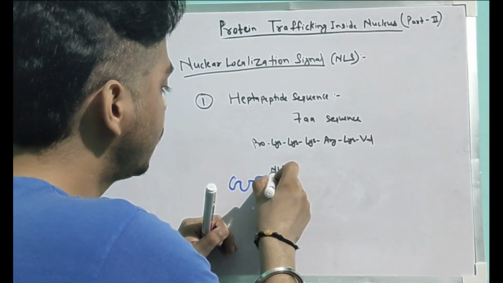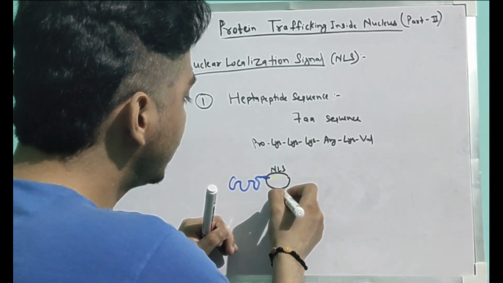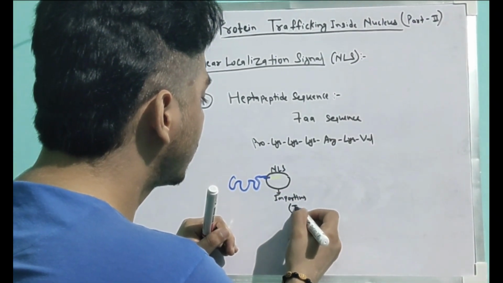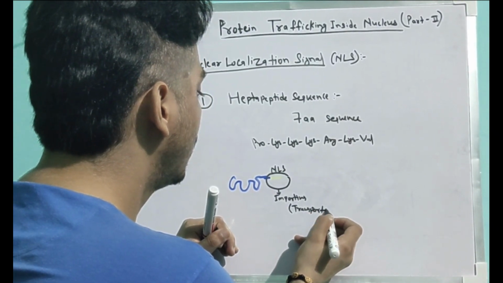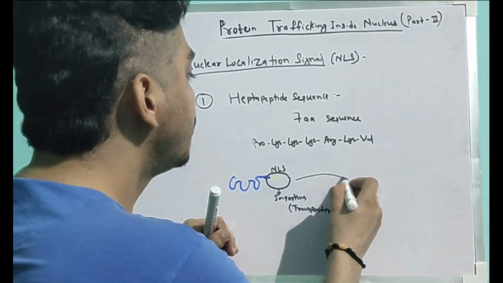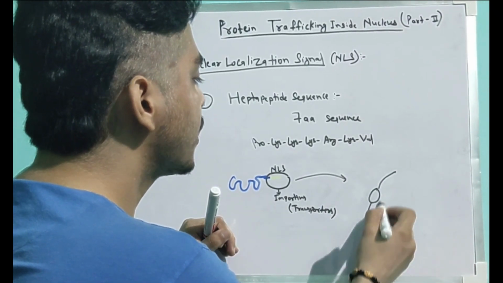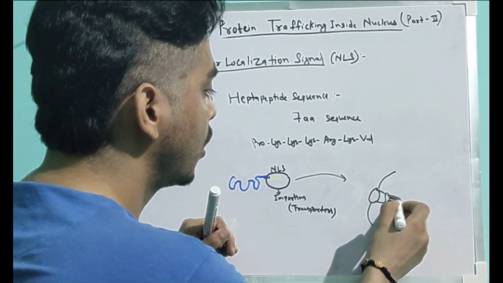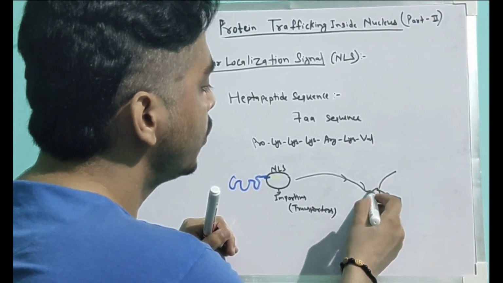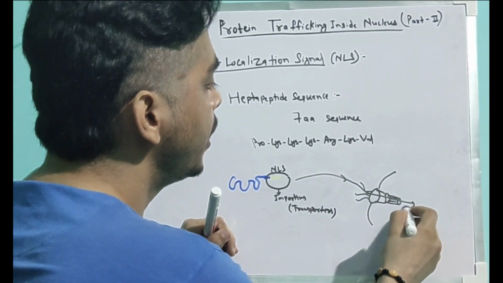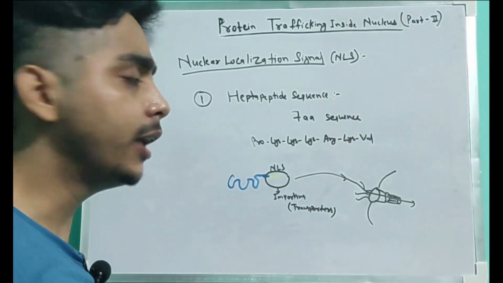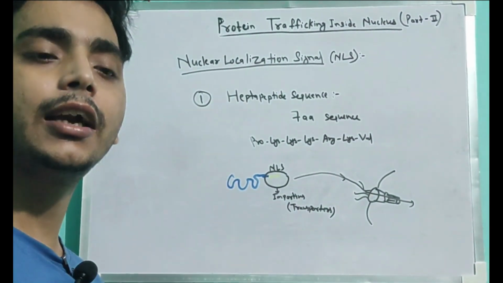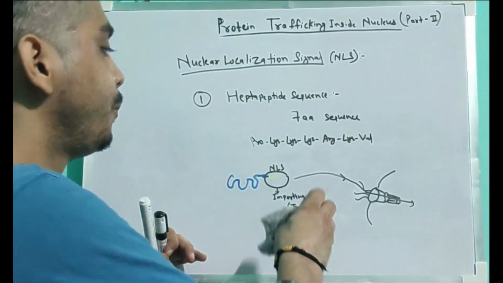This sequence would be recognized by importins. These are the transporters, and this sequence would be taken to the nuclear pore complex, and there they will bind to the cytoplasmic filaments and be able to move inside the nucleus. So this heptapeptide sequence must be present in any protein destined to move inside the nucleus. So this was our first point.